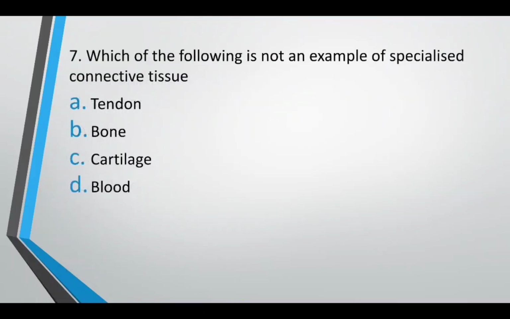Which of the following is not an example of specialized connective tissue? Tendon, bone, cartilage, blood. The correct answer is option A. Tendon is not a specialized connective tissue. Bone, cartilage, blood, all three are specialized connective tissue.